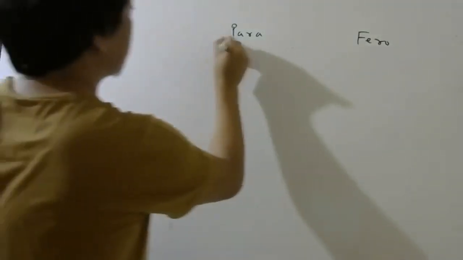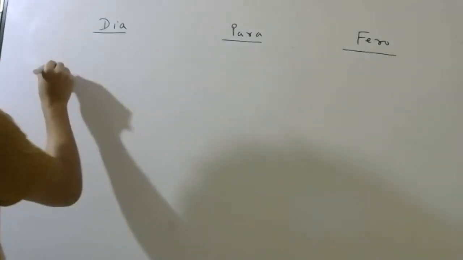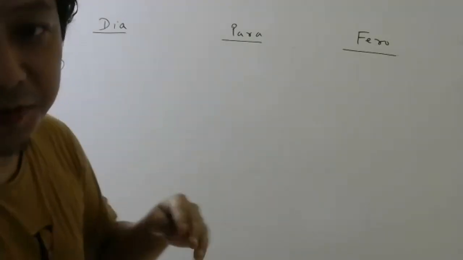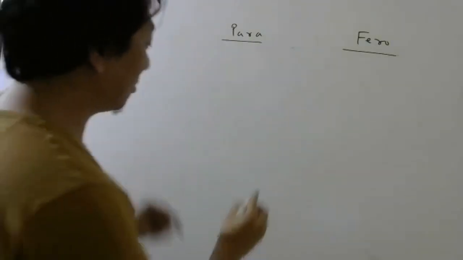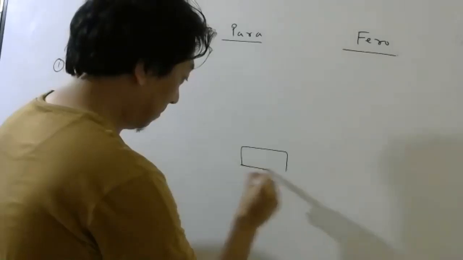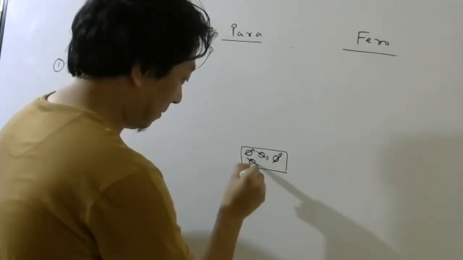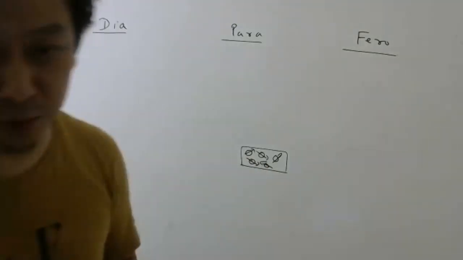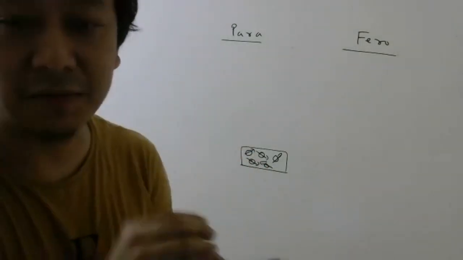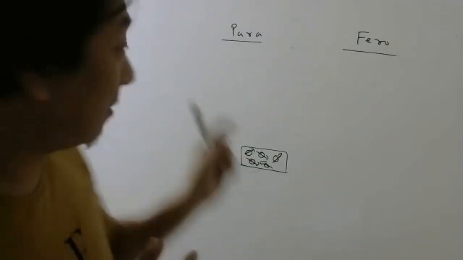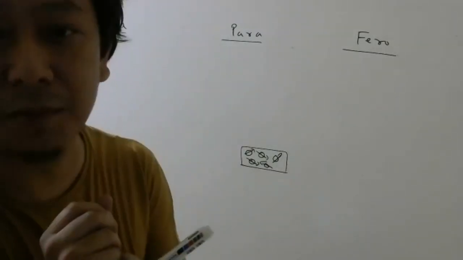First difference. Before I explain the first difference, you need to understand something. As I told you, in para, the atoms will have dipole moment. Usually in this kind of atoms, the number of electrons will be odd. In diamagnetic, there will be an even number of electrons.